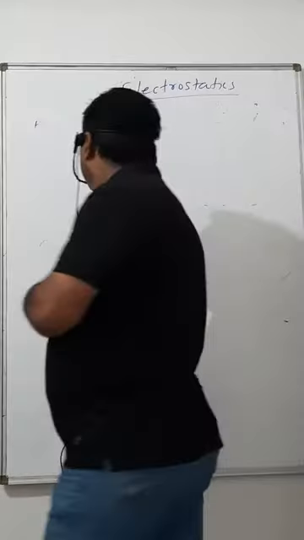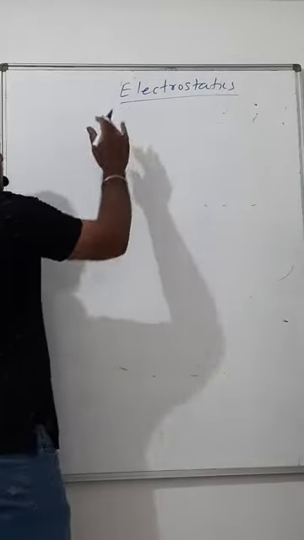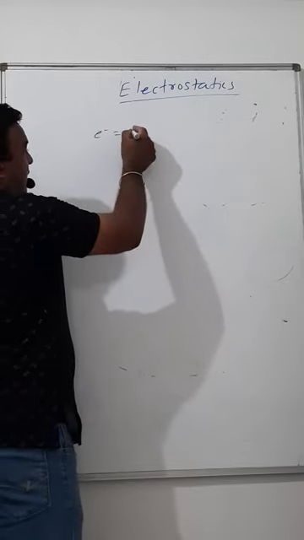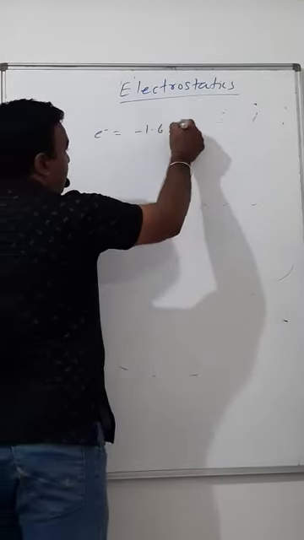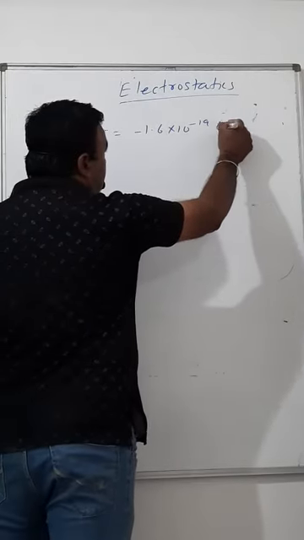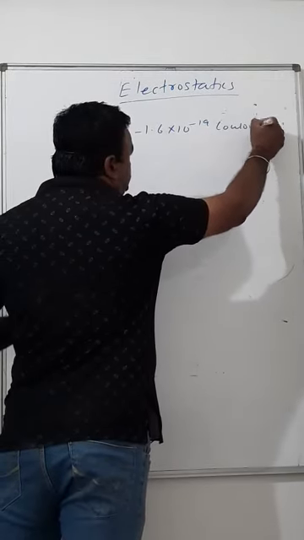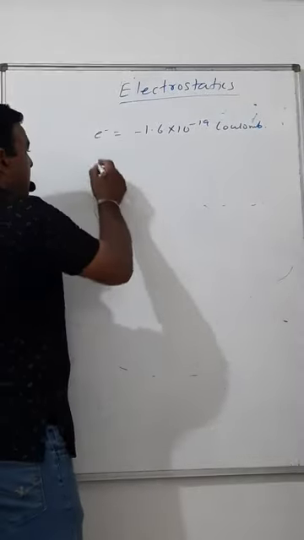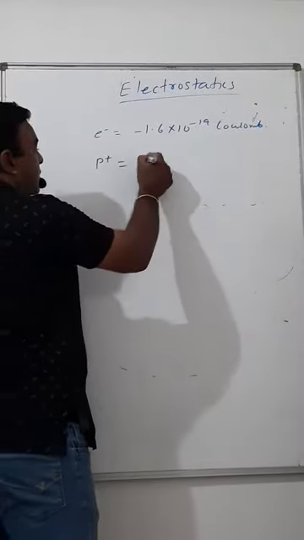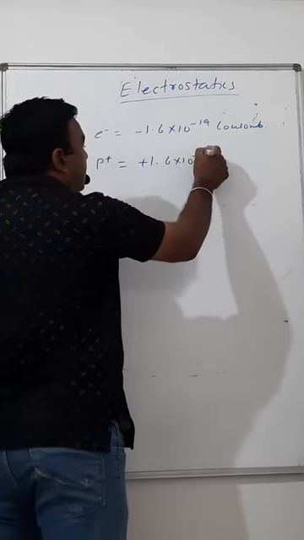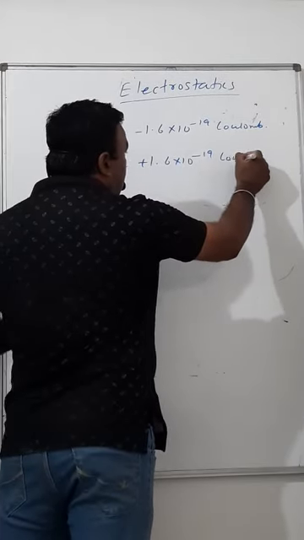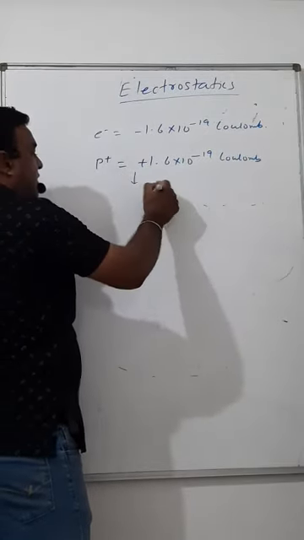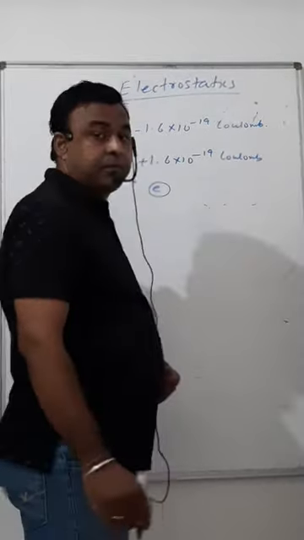Here, I talk about charge. Lots of experiments made it clear that the charge on an electron is minus 1.6 times 10 to the power minus 19 coulomb. I hope you know the unit of charge, it is coulomb. And the charge on a proton is plus 1.6 times 10 to the power minus 19 coulomb. For a moment, I call this charge E.